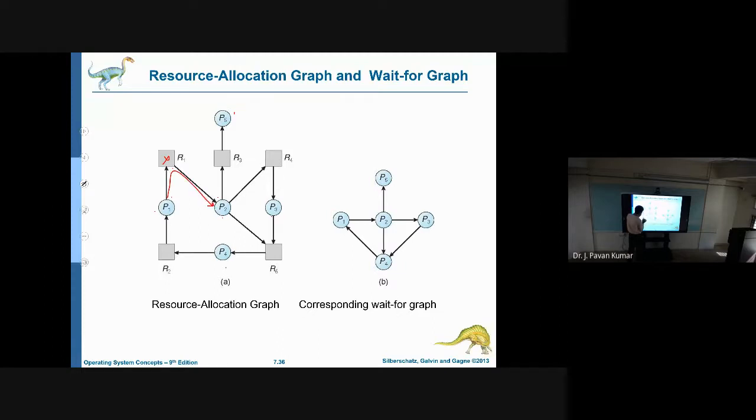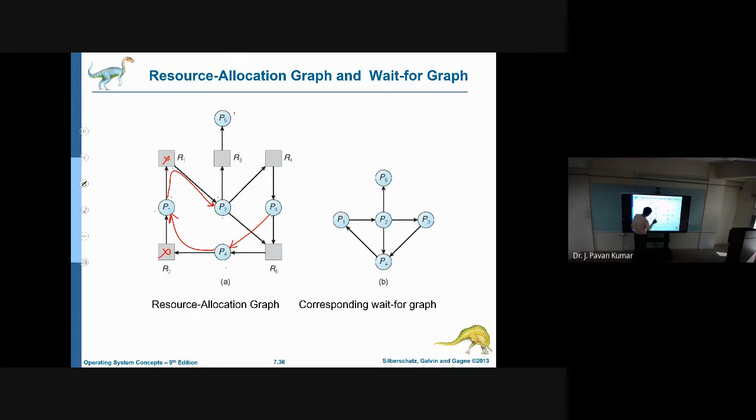Next, P4 to P1, directly we will connect like this. We will remove this. Similarly, here P3 and P4 can be connected. Why? Because P3 is requesting R5 and R5 is held by P4. So we can connect P3 to P4 directly.